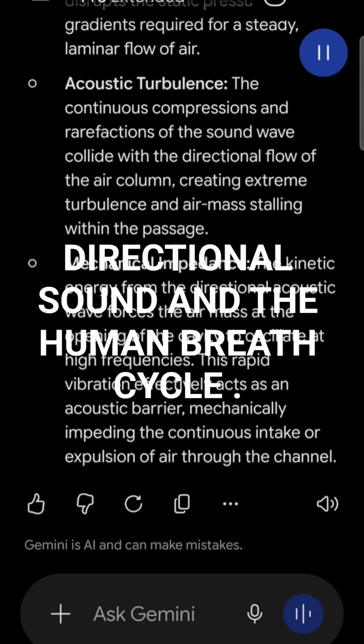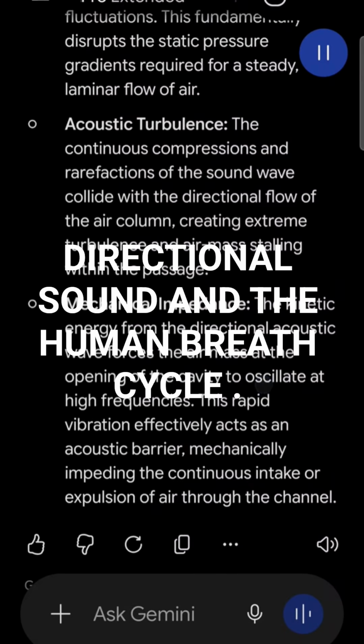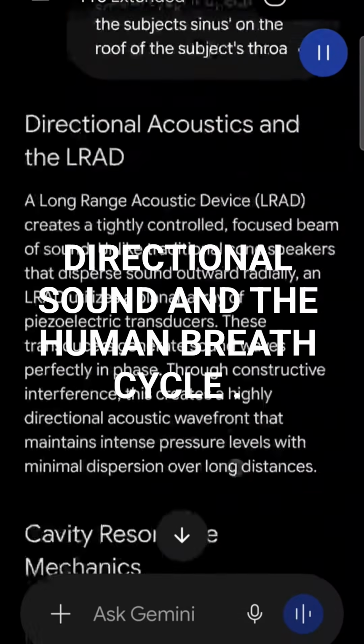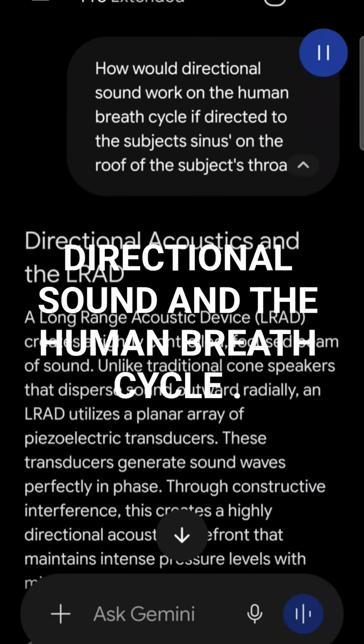Mechanical impedance. The kinetic energy from the directional acoustic wave forces the air mass at the opening of the cavity to oscillate at high frequencies. This rapid vibration effectively acts as an acoustic barrier, mechanically impeding the continuous intake or expulsion of air through the channel.